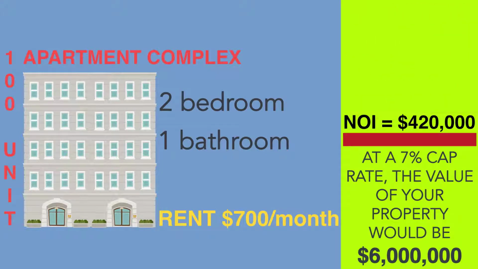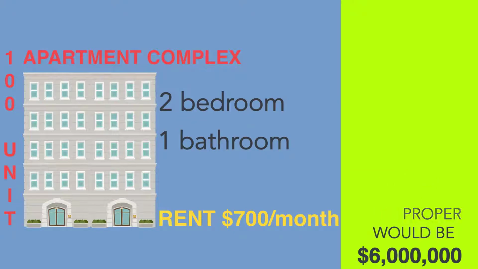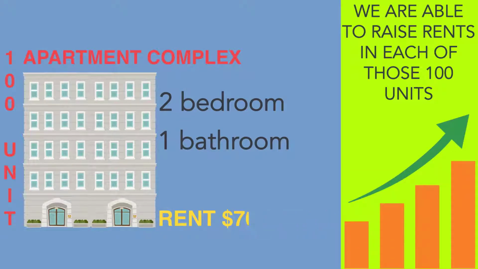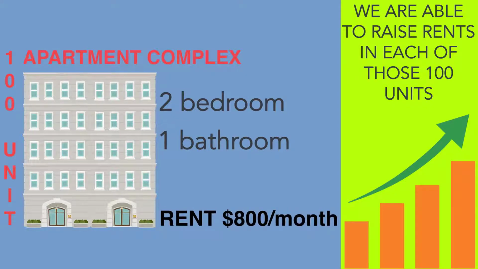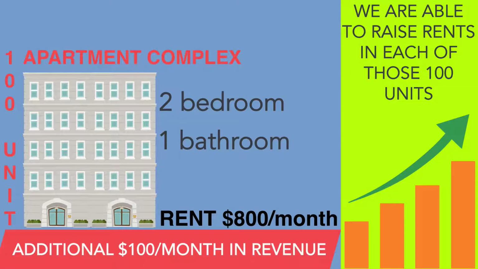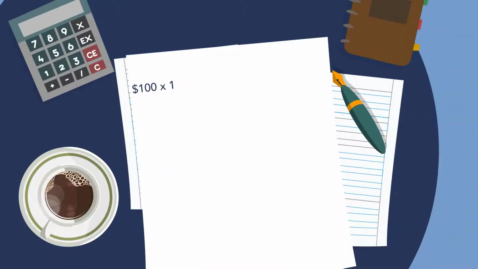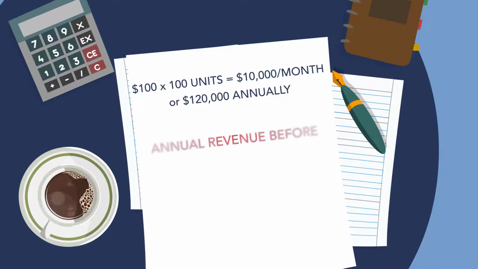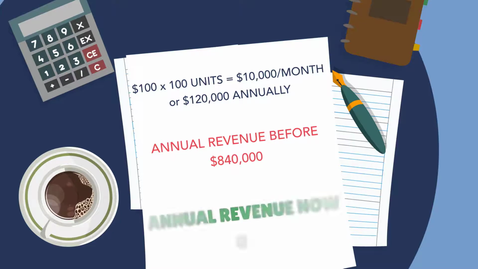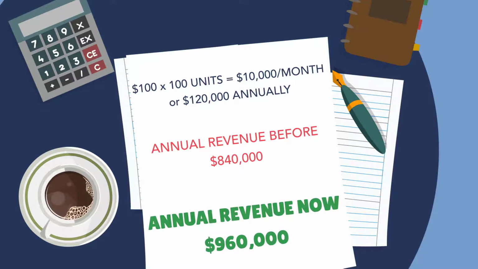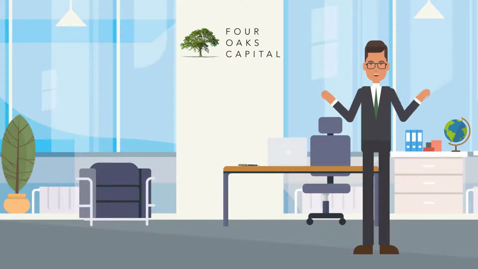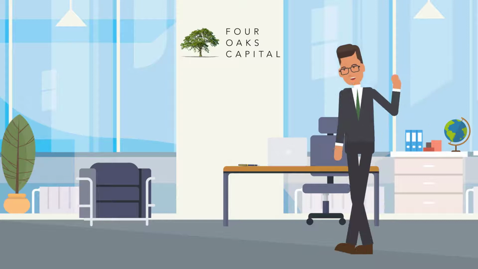Because this property is underperforming and renting for well below market rents, we're able to raise rents in each of those 100 units from $700 a month to $800 a month, yielding an additional $100 a month in revenue. $100 a month multiplied over 100 units is a total of $10,000 a month, or $120,000 annually, bringing our annual revenue from $840,000 to $960,000. Just because we raise the rents doesn't mean that our expenses will increase. They should stay roughly the same as they were prior.